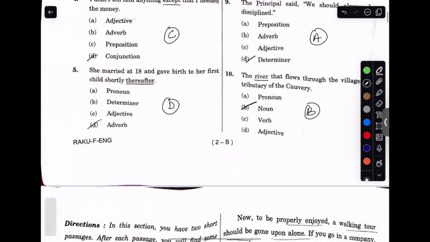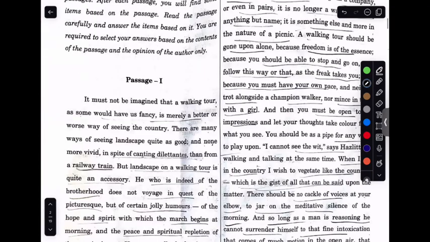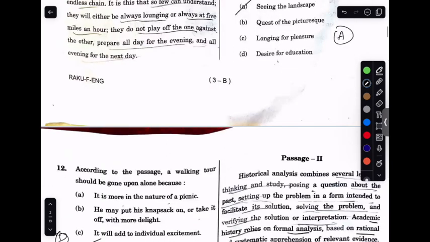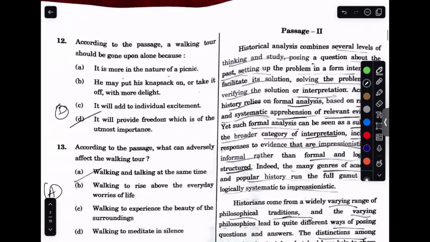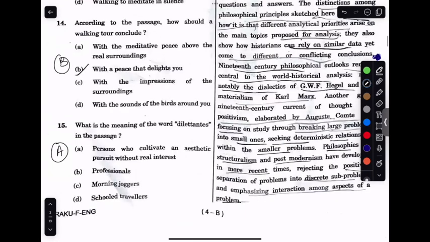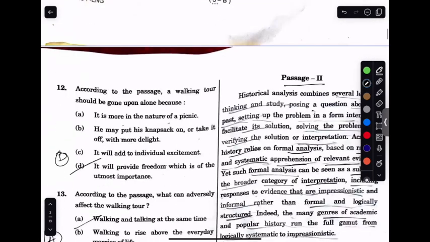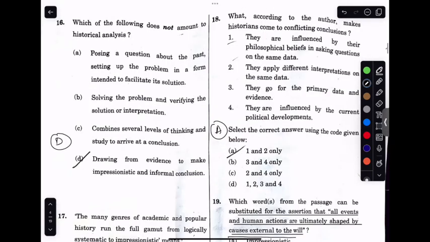Moving ahead, the comprehensions. The 11th one, the first answer is alpha. Second would be delta. Third would be alpha. Fourth would be bravo. And fifth would be alpha. Now we come to passage number 2. Let's start with the first question. The first question, the answer is delta.